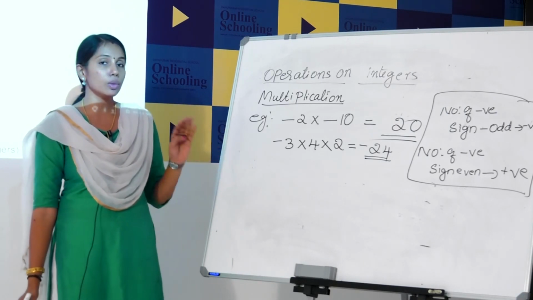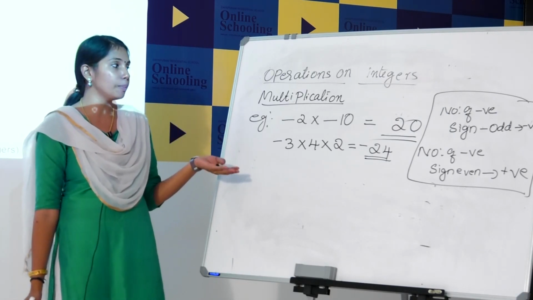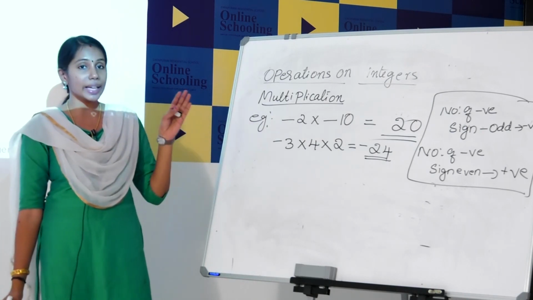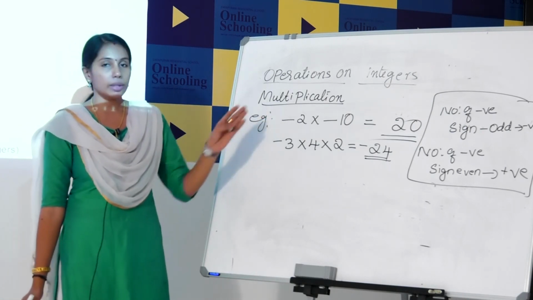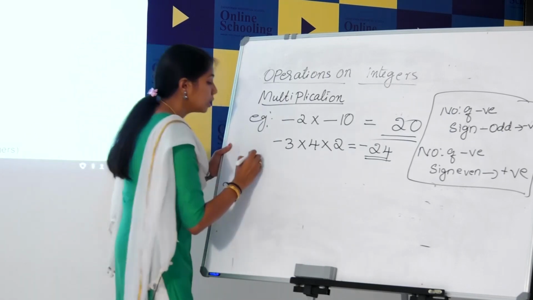In this way, you can multiply two negative integers, not just two. However many negative integers you want to multiply, you can multiply. Then look at the number of negative signs. According to that, you can put the sign there.